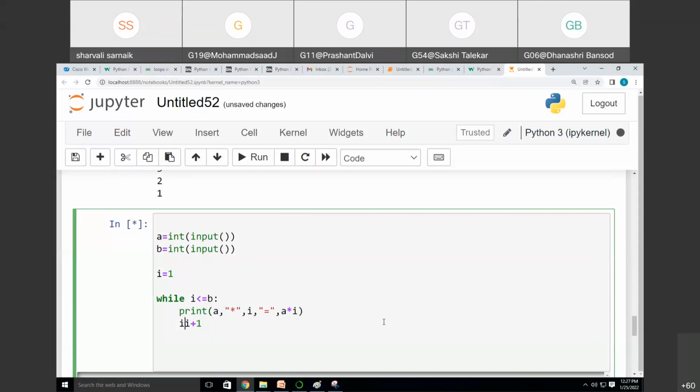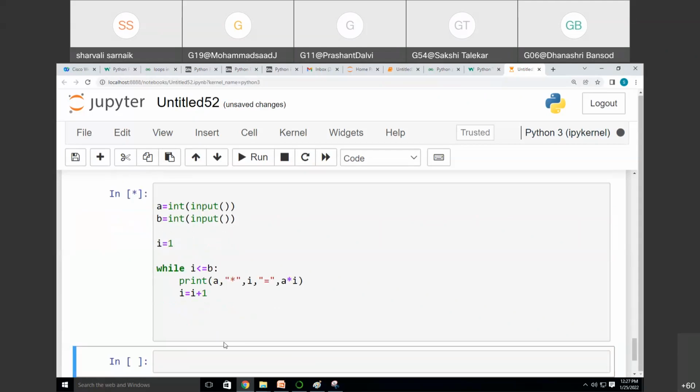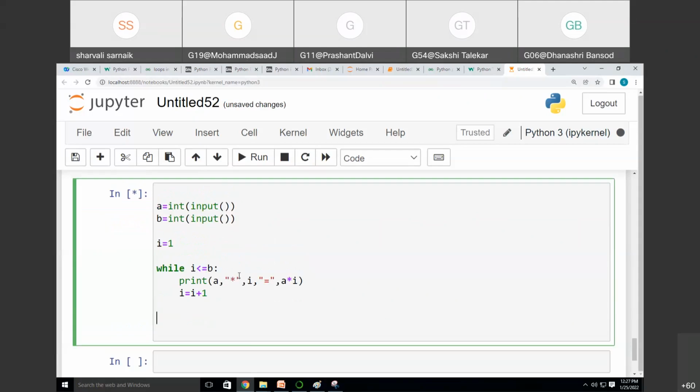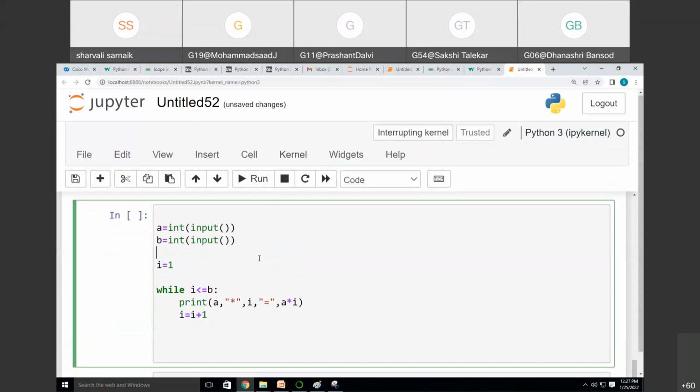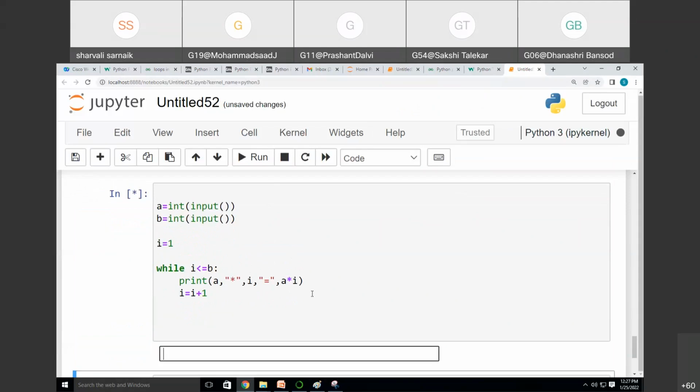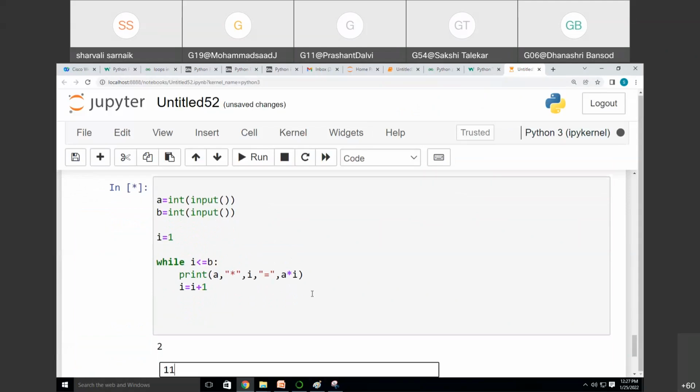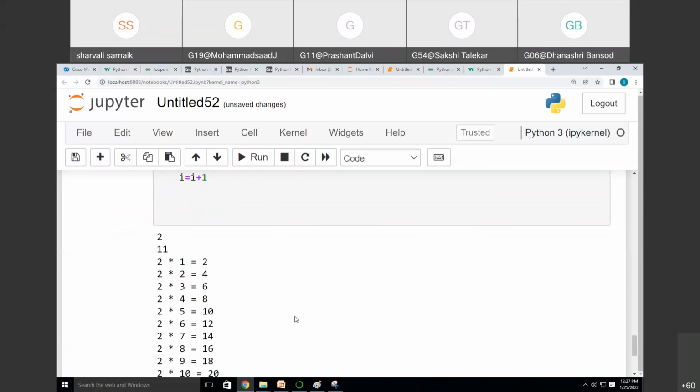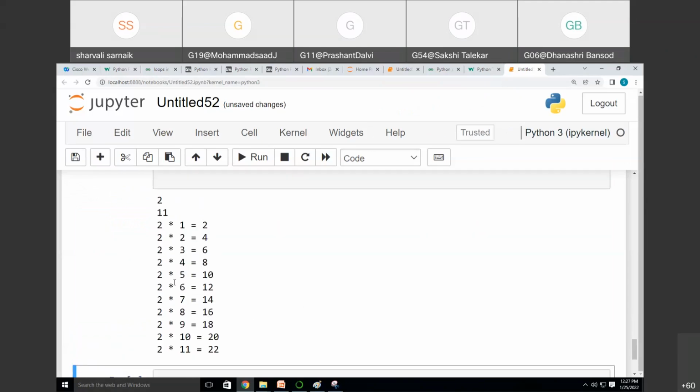Here it will be i is equal to i plus 1. Again I will run the code. It is asking which number we want, that is the table number 2 till 11. I got the table of 2.